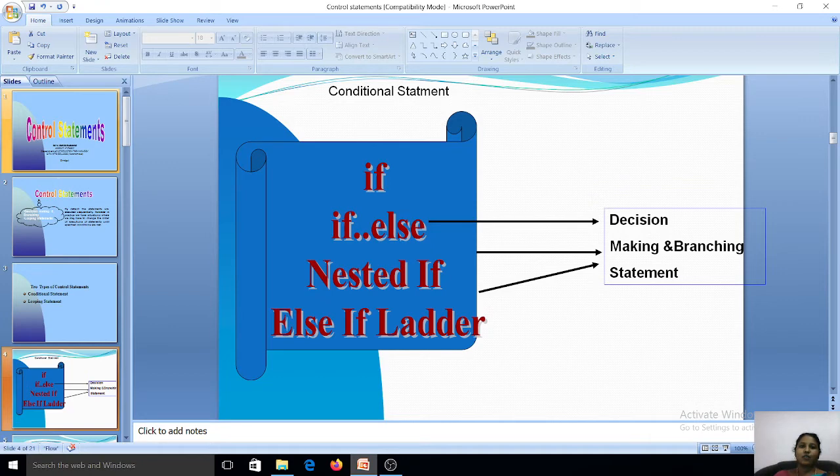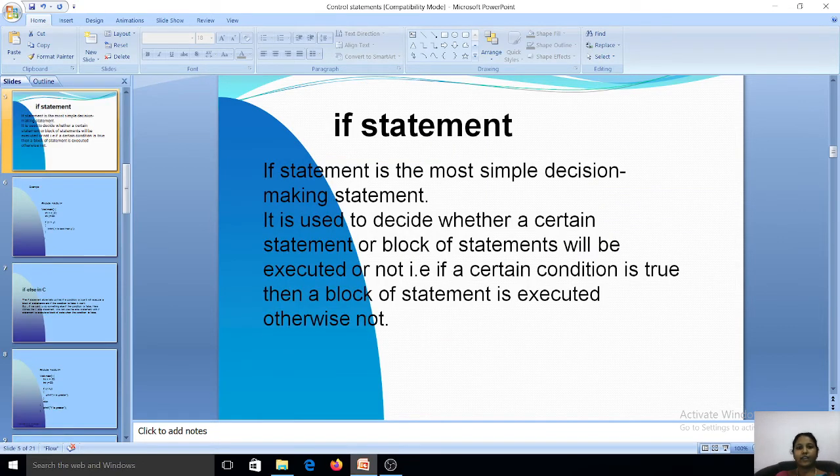Next we will see about conditional statement. There are four types of conditional statement in C program, that is if, if else, nested if and else if ladder. These four are said to be decision making and branching statements. First we will see one by one. First we will see about if statement.